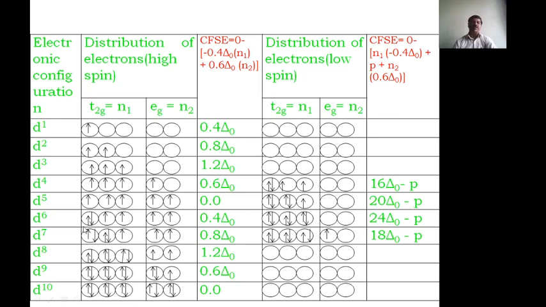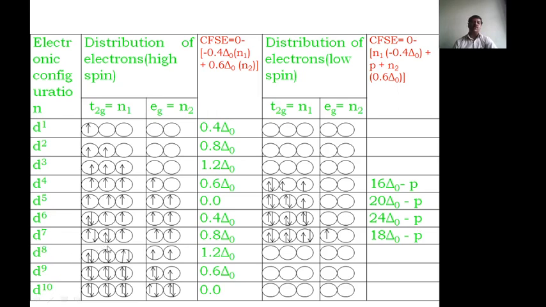Now coming to the D6 configuration. Here, after filling all 5 electrons singly in the T2g and Eg orbitals, the 6th electron again comes to the T2g orbitals. Then the calculation: here 4 and here 2 means we get 0.4 delta naught. But in the low spin complex, all 6 electrons occupy the T2g orbitals, and the Eg orbitals have 0. After calculating we will get 2.4, not 24, but 2.4 delta naught minus P value.